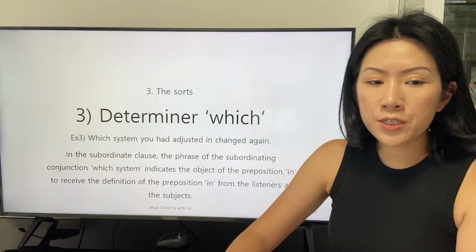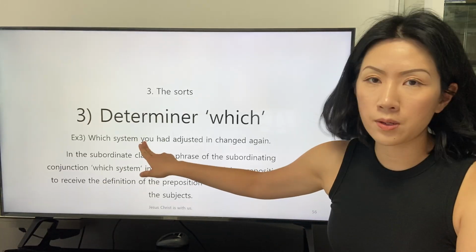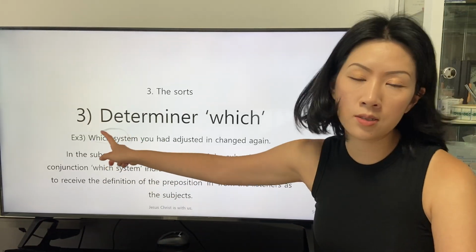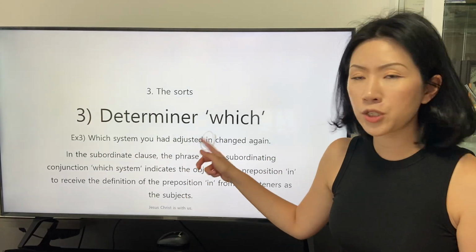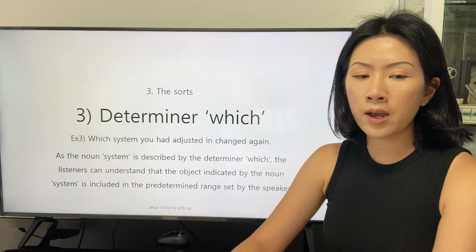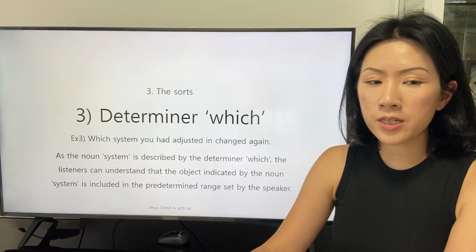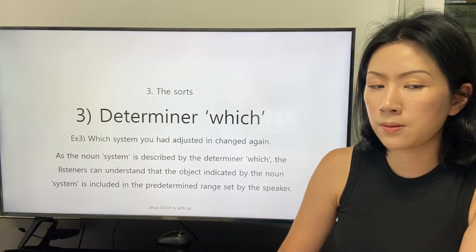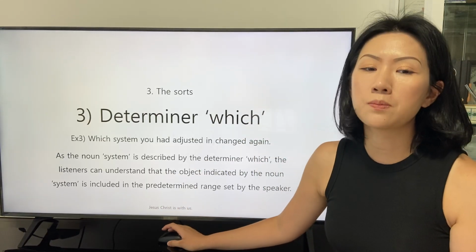To receive the definition of the preposition in from the listeners as the subject, the phrase of the general noun which system in the subordinate clause is the object of the preposition in. As a noun, system is described by the determiner which, so the listeners can understand that the object indicated by the noun system is included in the predetermined range set by the speaker.